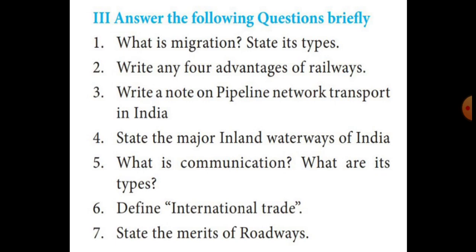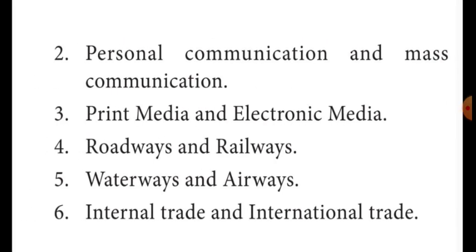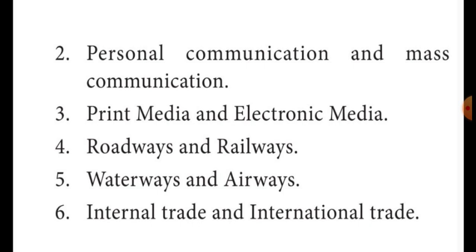Then, seventh question, last question. State the merits of roadways. That question also already I gave. Then Roman number 4, distinguish between. 6 questions are there. Already I gave some questions. Then 6th question also, internal trade and international trade. All the 6 questions you should refer to the guide. Already I informed you should buy the Surya guide. From the Surya guide you should refer to these questions.